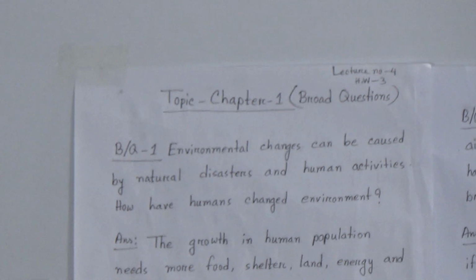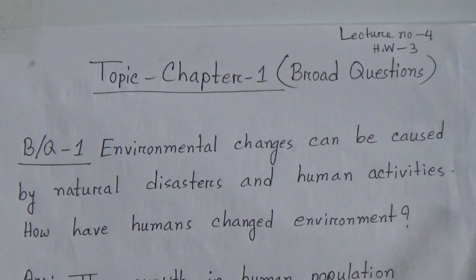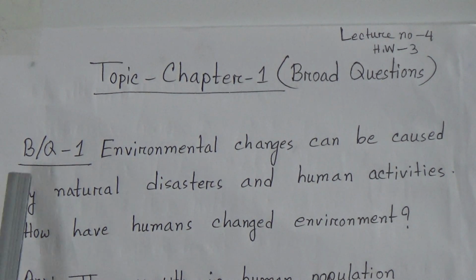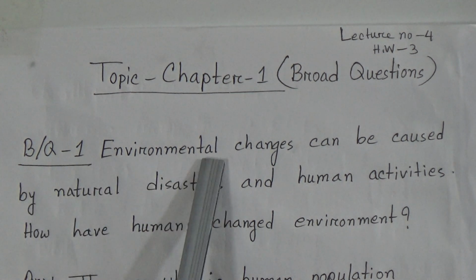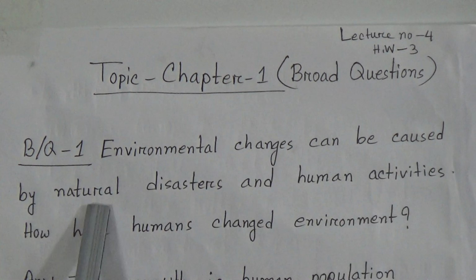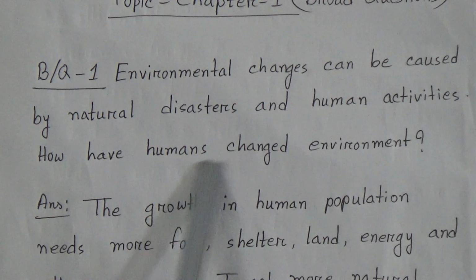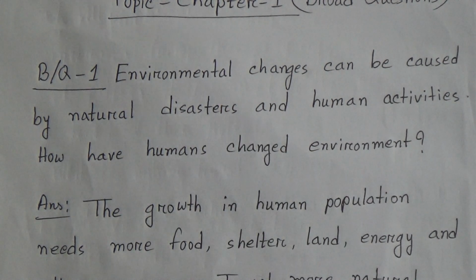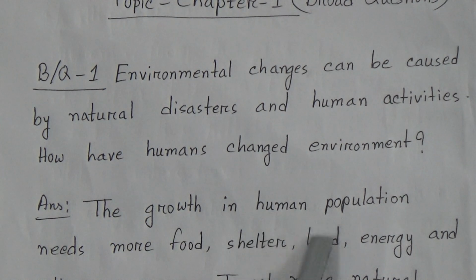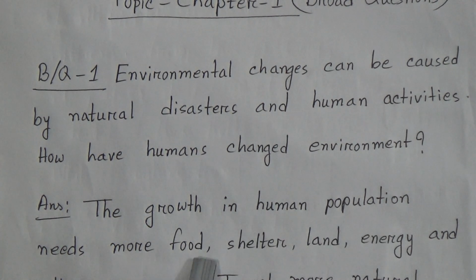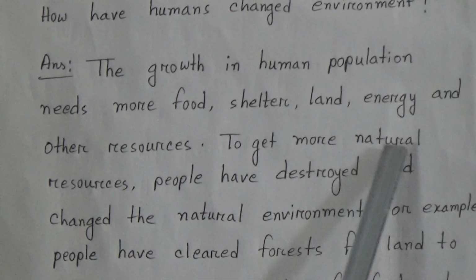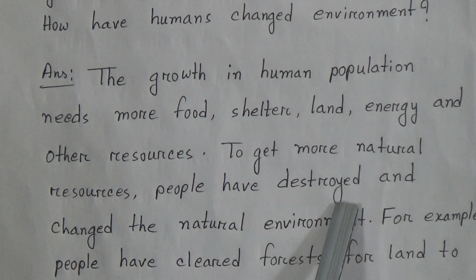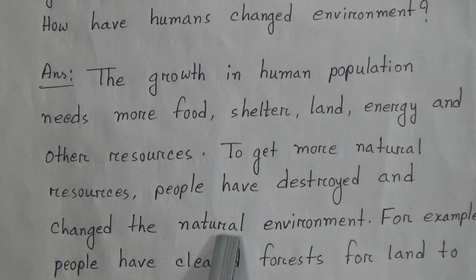You can see I have written here broad questions 1, 2 and 3. Here is broad question 1. Environmental changes can be caused by natural disasters and human activities. How have humans changed the environment? Answer: The growth in human population needs more food, shelter, land, energy and other resources. To get more natural resources, people have destroyed and changed the natural environment.